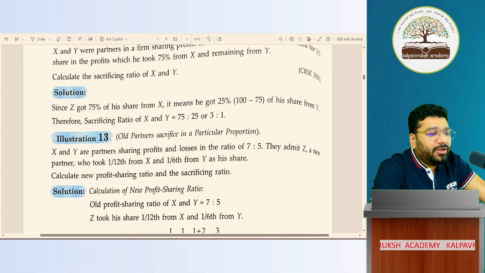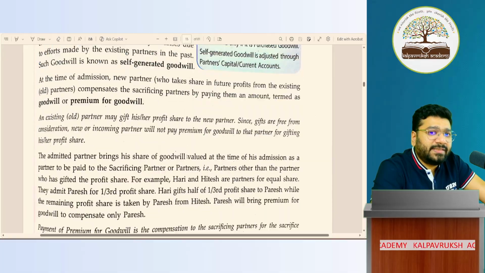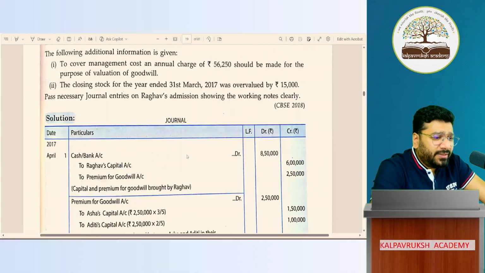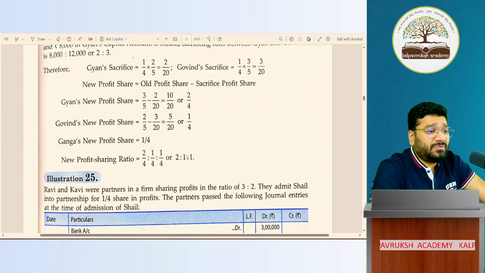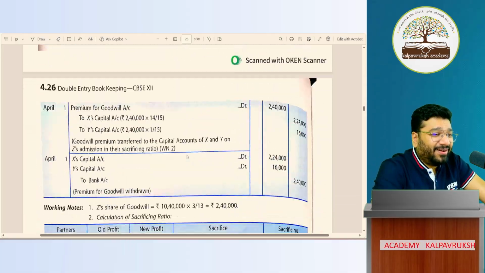How many of you think revaluation is easy or difficult? Easy? Open your mouth and say. Easy or not easy? Easy. Oh my God.